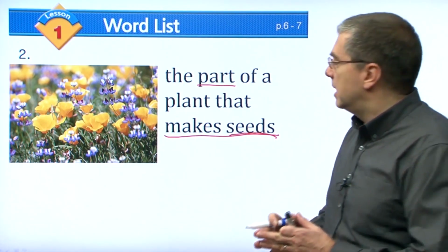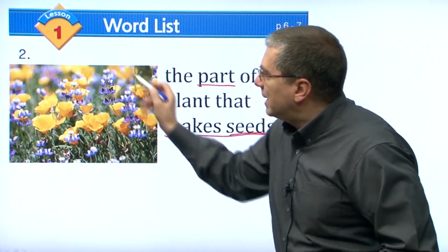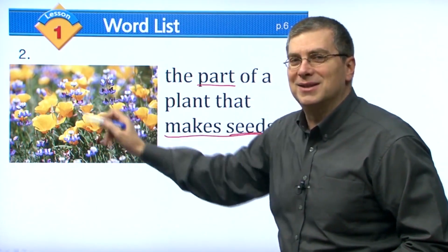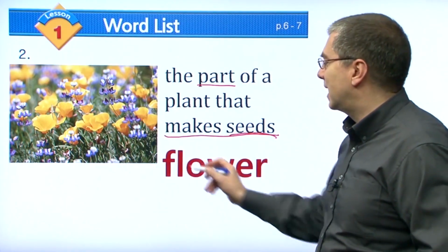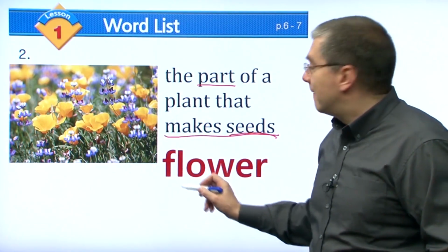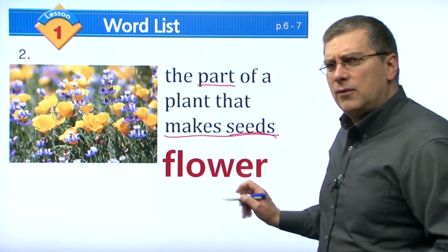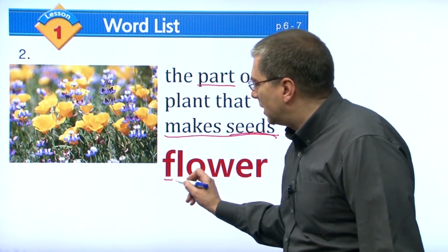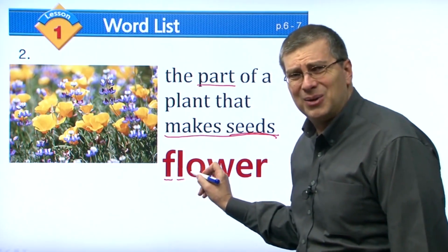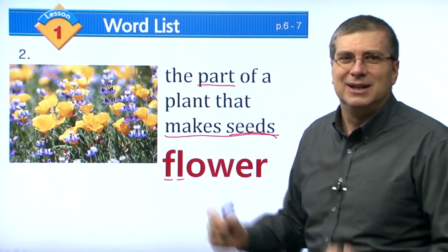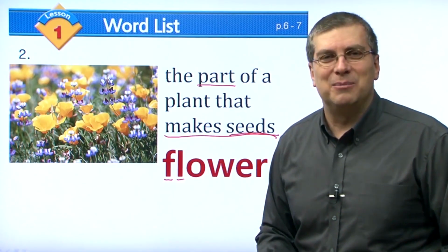What part is it? Look at the picture. There are many pretty what? We have yellow, we have purple. What are they? Of course, we say they are flowers. Flower. Be careful, this is a little difficult to pronounce. F and L, right? Oh, very difficult combination.